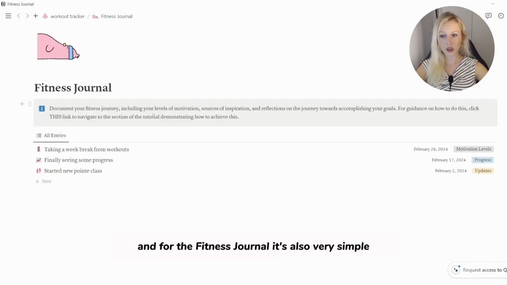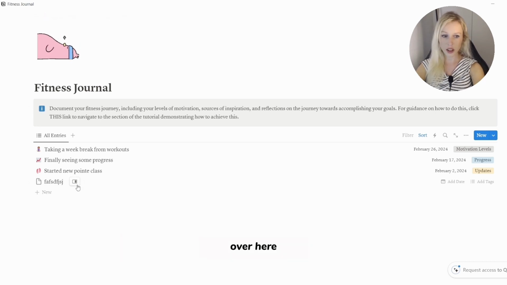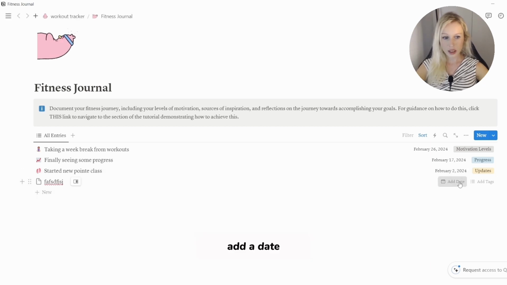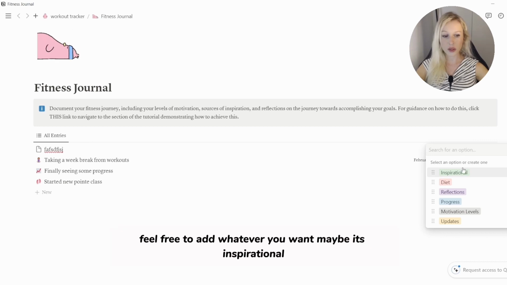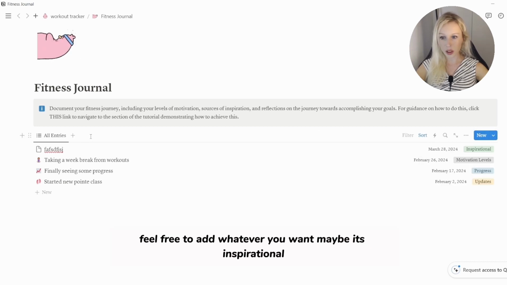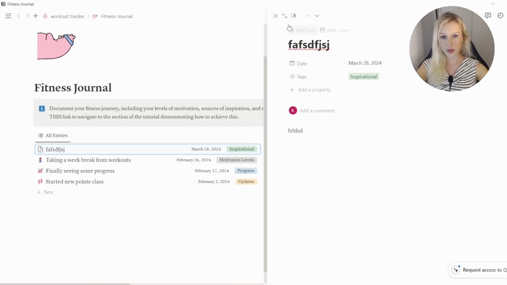And for the fitness journal, it's also very simple. Just click new, type in whatever you want over here, add a date, add a tag. I added tags. Feel free to add whatever you want. Maybe it's inspirational, and just type over here.